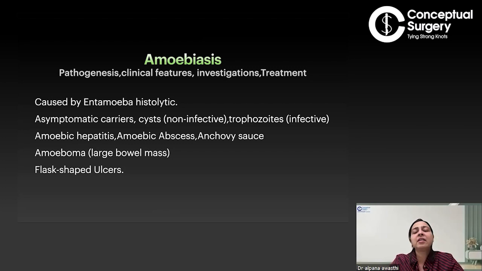Then they form a sterile, sauce-like material because of the ischemic necrosis of the hepatocytes, which in common language we call anchovy sauce. Anchovy sauce is not prevalent in the Indian subcontinent, but in other continents it is a sauce of a very brownish color, which is the color seen in amoebiasis.